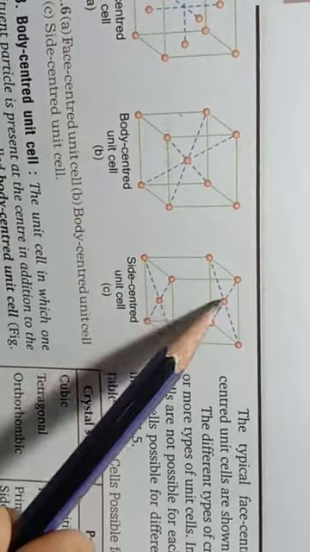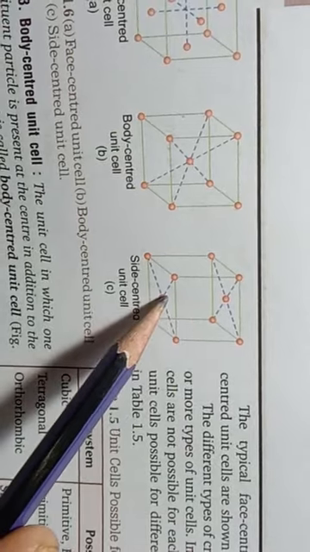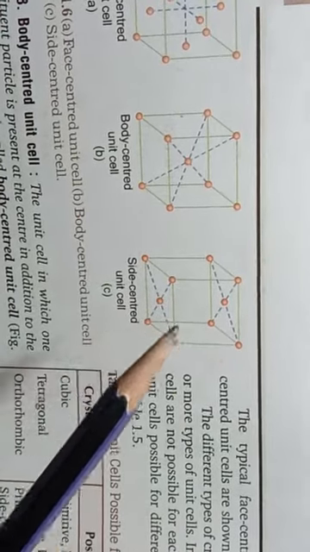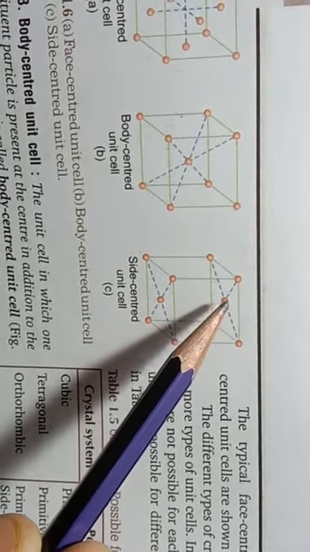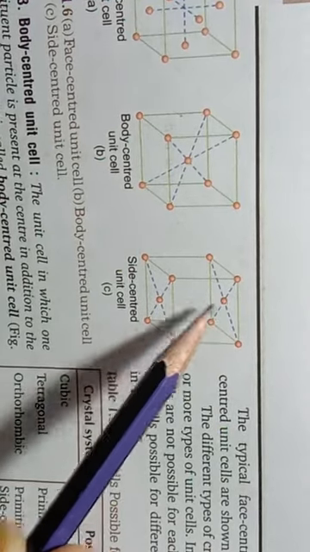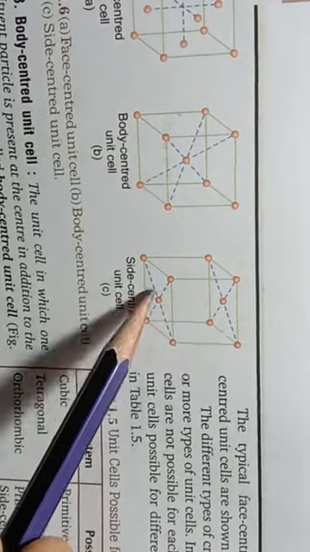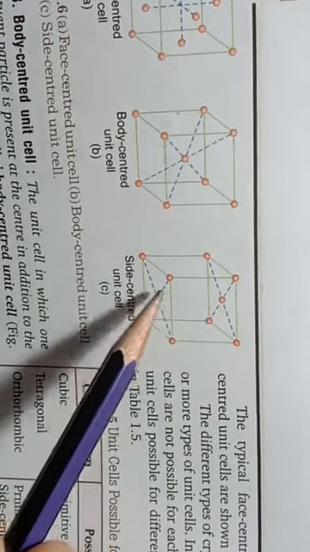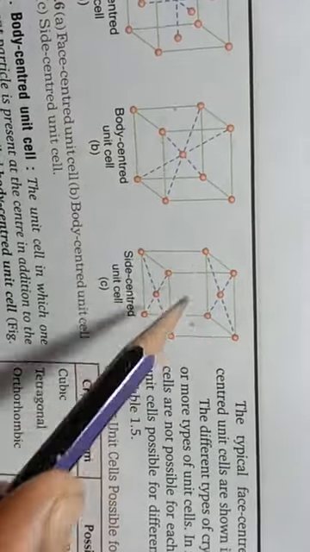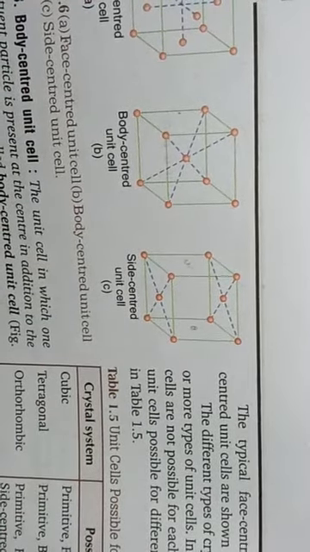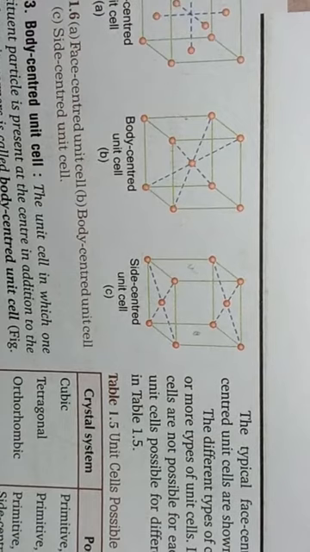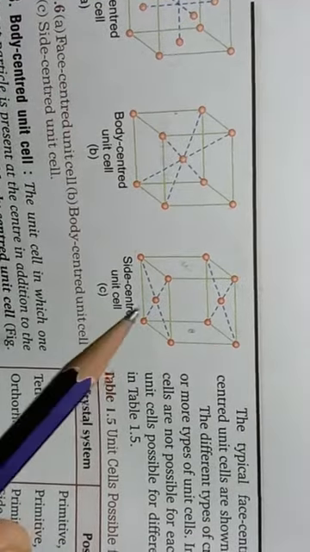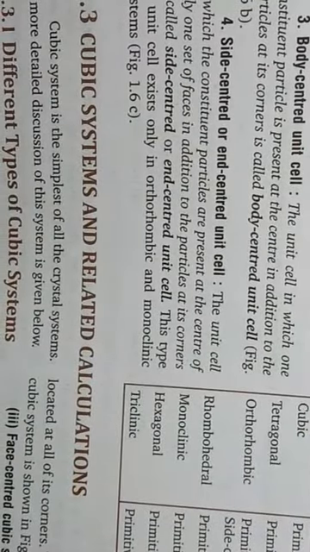So units can be present at the center of two opposite sides, with corners. So it can be present here or here and here. Okay, students. So these types of unit cells are known as side centered or end centered. Okay, students, so these are the types of centered unit cell.